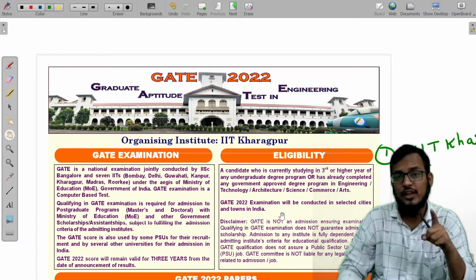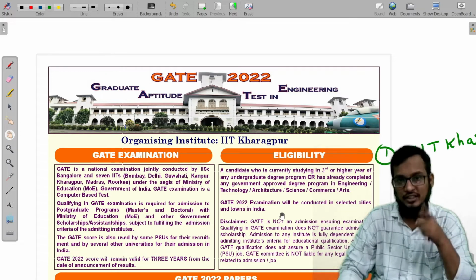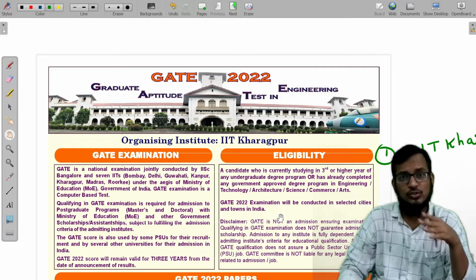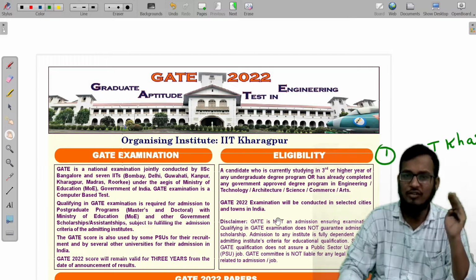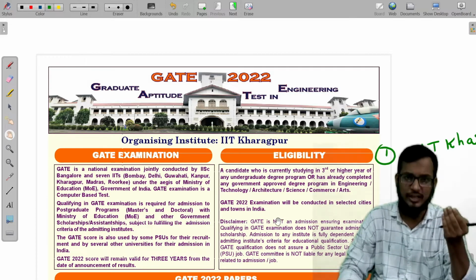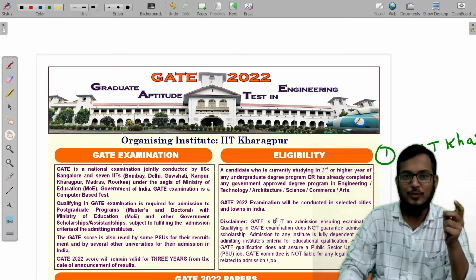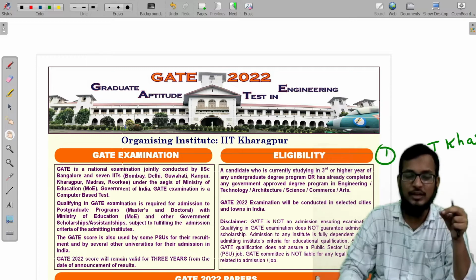A very important thing is there is no age limit for this examination, and there is also no limit on the number of attempts. You can give any number of attempts, meaning up to your age you can give the GATE exam. This is the best thing about the GATE examination.